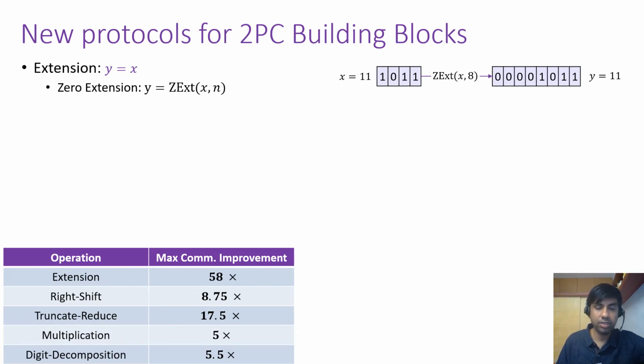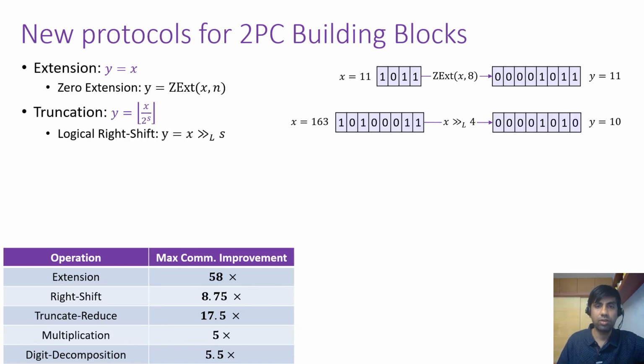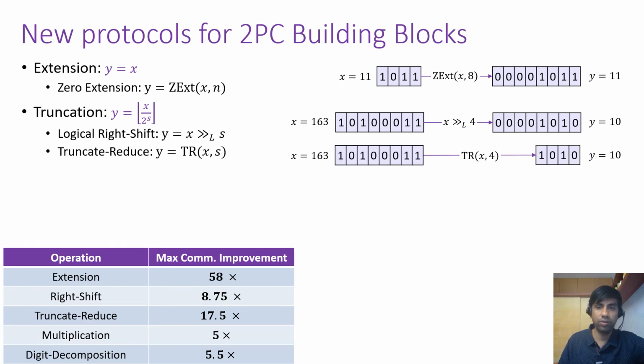In truncation, we can do a right shift to lose the least significant bits. So here we are right shifting by 4 so that we lose the lower 4 bits and we fill the empty slots created by this right shift operation with zeros. We have the related operation of truncate-reduce in which we don't fill the zeros. So here we can go from an 8-bit number to a 4-bit number while getting rid of the lower 4 bits.